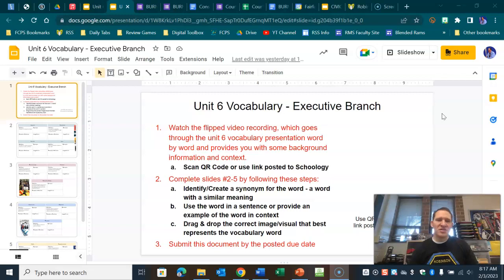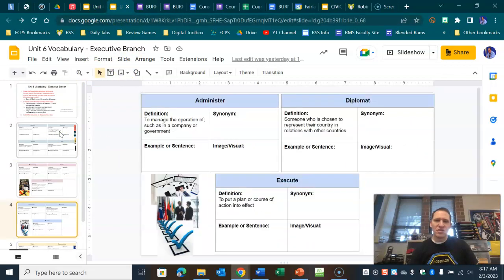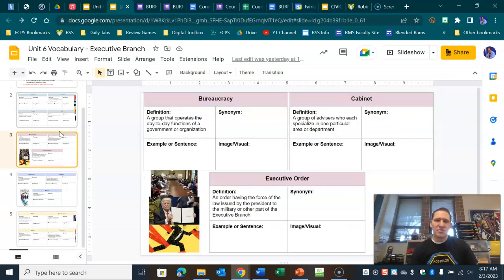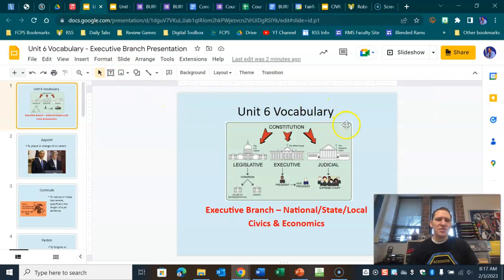Complete slides 2 to 5 below, and add a synonym, a sentence or an example, and then drag and drop the correct picture, and then make sure you submit. You will see a QR code posted here when you are working on this live, if you want to watch the video from your phone as you work on the vocab on your computer. It will look like this, and you'll see here are the words. Okay, here's the presentation that I'm going to use.